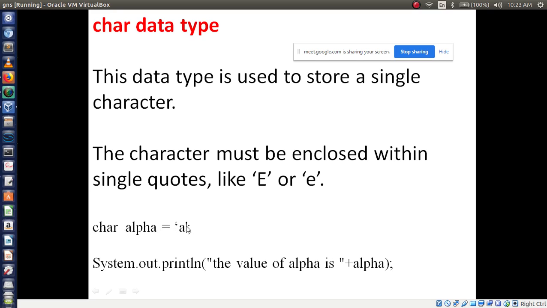I am taking alpha as a variable name, then assigning a value. Value means what here? One character. One character I am writing within a single quote. This one is a single quote, then assigning the value. Value means what here? A character. One character I am assigning to the variable name alpha. Is it clear? Character. Has everybody understood these data types? Okay.